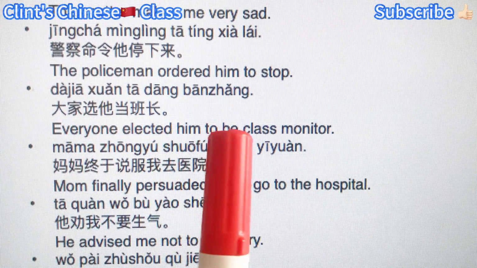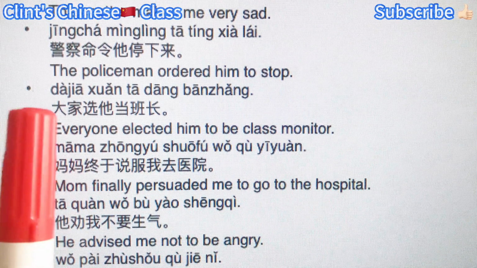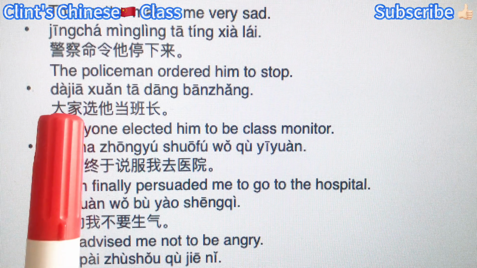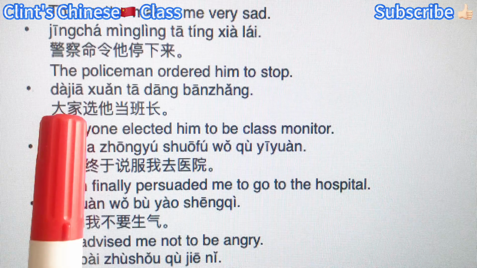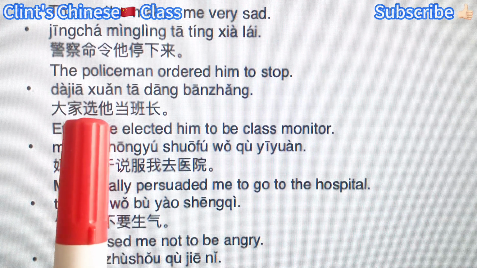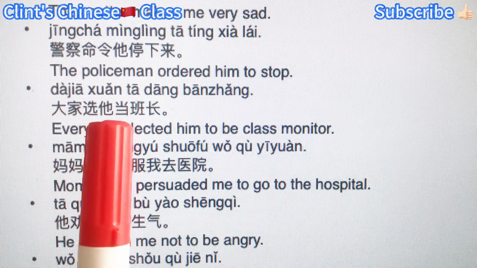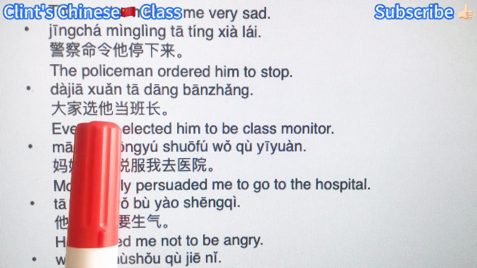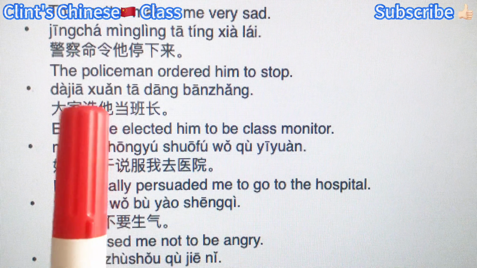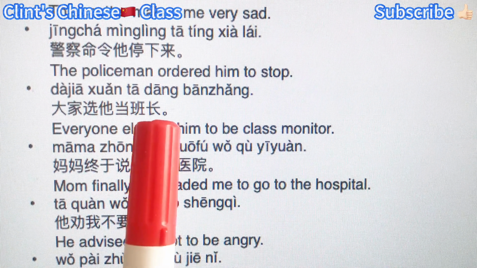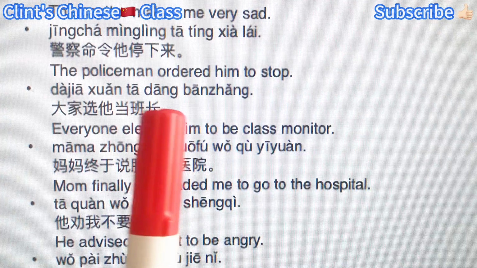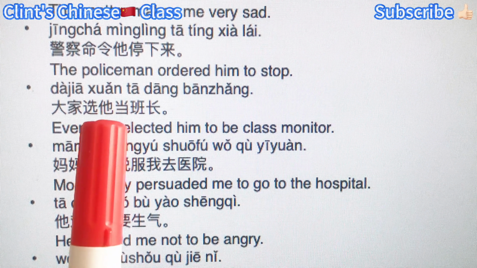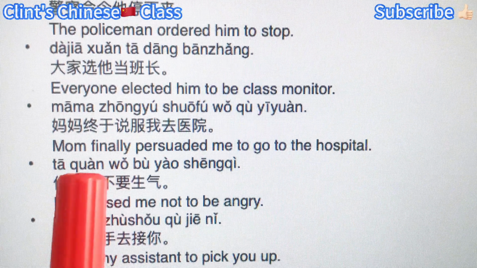Everyone elected him to be class monitor. 大家选他当班长. 大家 everyone, subject, 选 select, the verb, 他 he is the object of the verb 选 select and the subject of the verb phrase 当班长 be monitor. So 他 is the pivot.